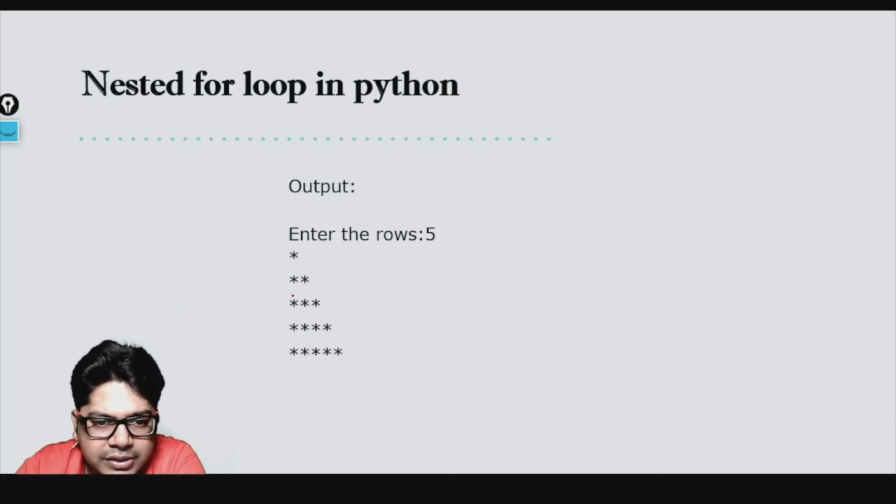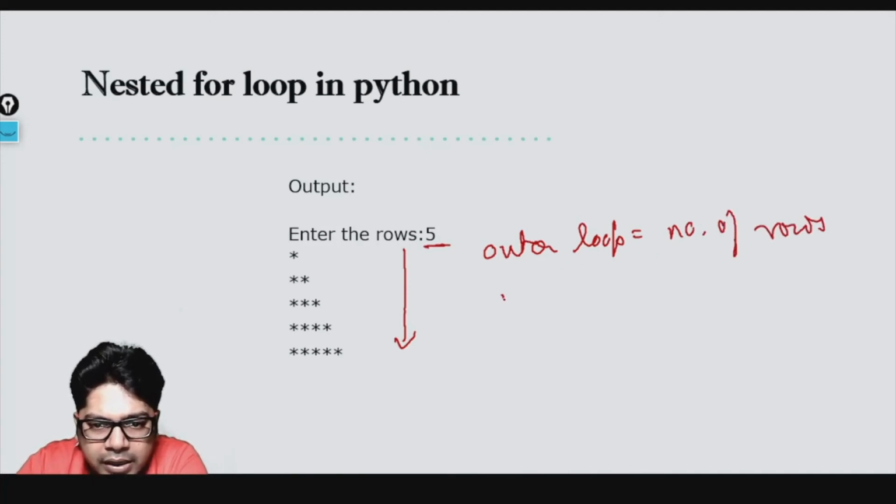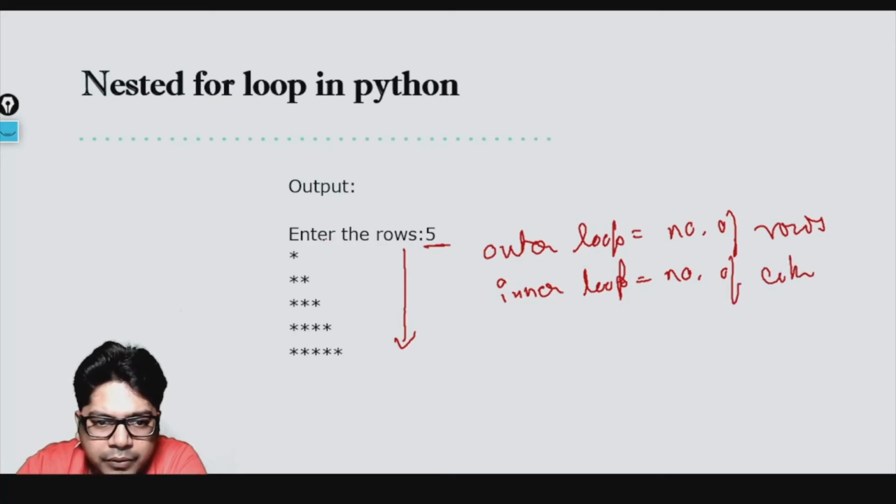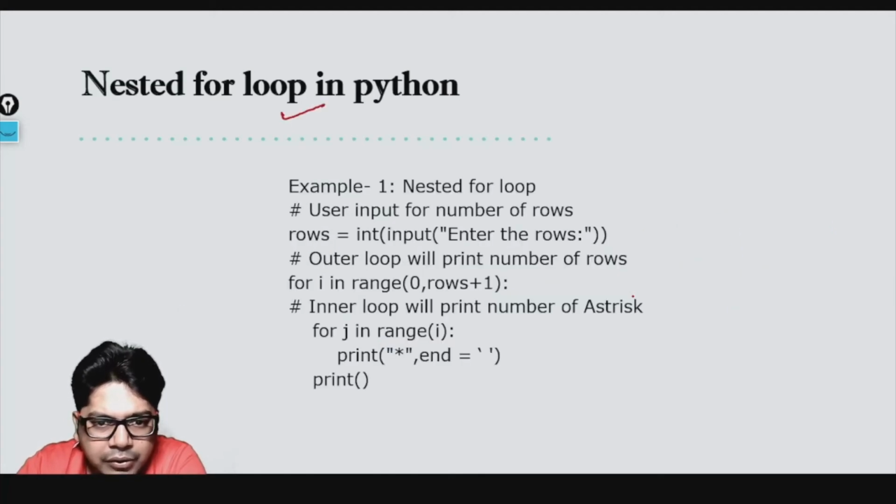Okay, star star star star star star. So for these kinds of things we need a nested loop. Why? Because we need two loops. One loop that we need is for the number of rows. So how many rows do we have? We have 5. So the first loop, which is the outer loop, will be for the number of rows. And for the inner loop, what we need to do is that the inner loop is for the number of items in a row, the number of columns, we can say, right? So we have 1 column, 2 column, 3 column, 4 column, 5 column. Okay, so let us have a look at the program.